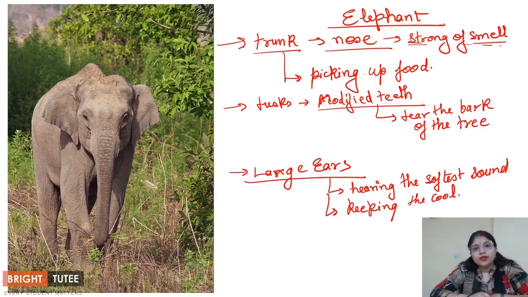of the rainforest. So in this way, we see how the elephant is able to have a proper mechanism or adaptation, so that they can obtain their food properly. Also, to keep their body cool, they have large ears, they have tusks, they have trunks. So these are the major adaptations that we see in elephants, which help them in surviving in the tropical rainforest and make them a very successful animal there. I hope you were able to understand the different adaptations that we see in the animals of the tropical rainforest. Now let's answer some questions.